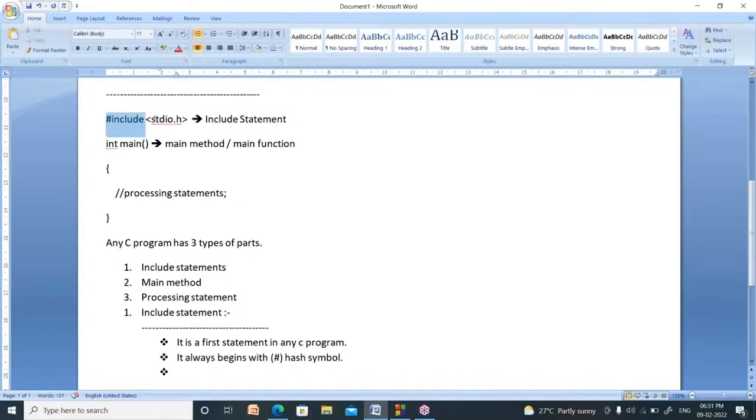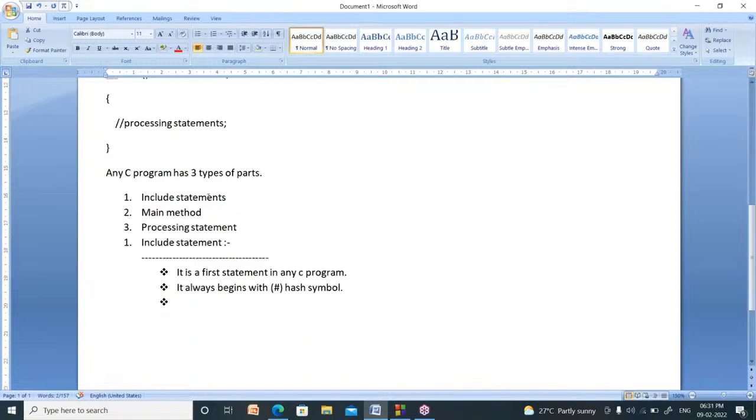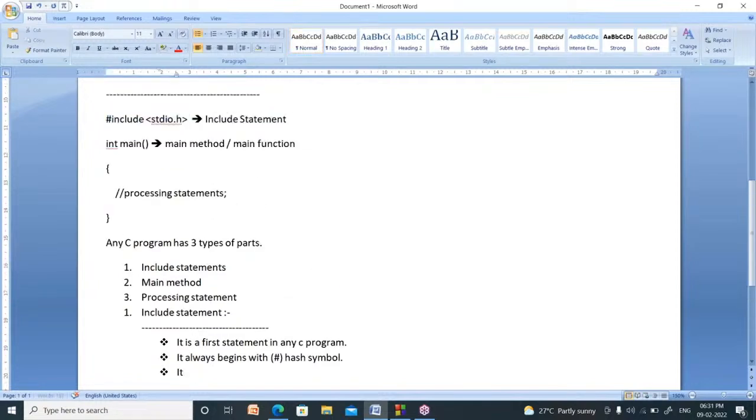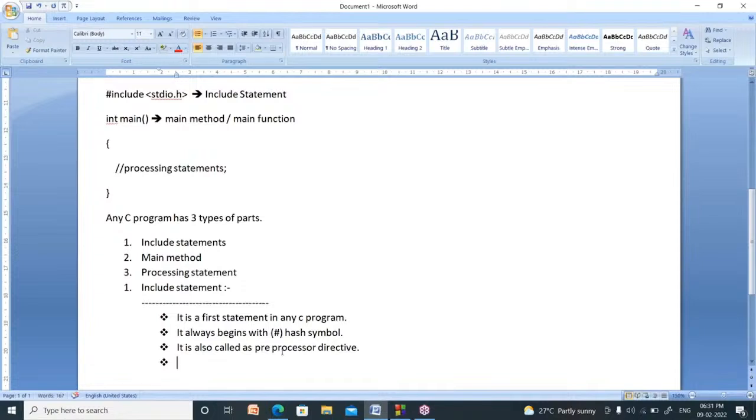We can call this a preprocessor directive. Now what is the meaning of preprocessor? In 10th class you have a final examination, and before that we have a pre-final examination. Pre means prior, before the main, right?